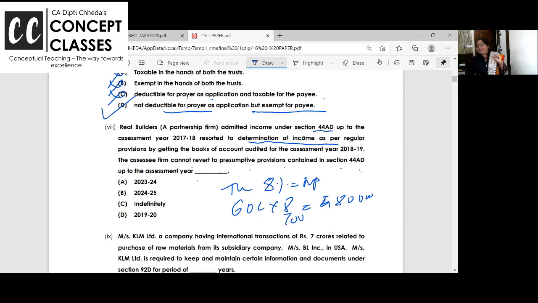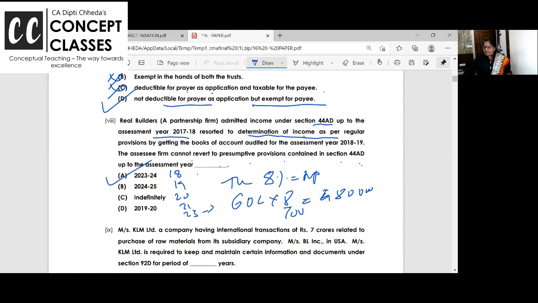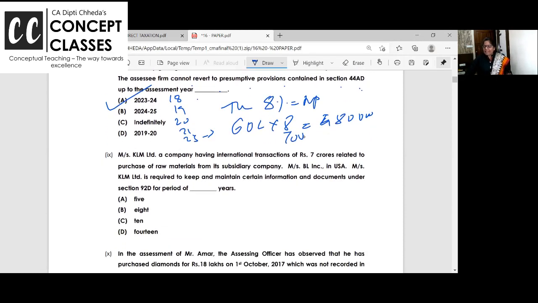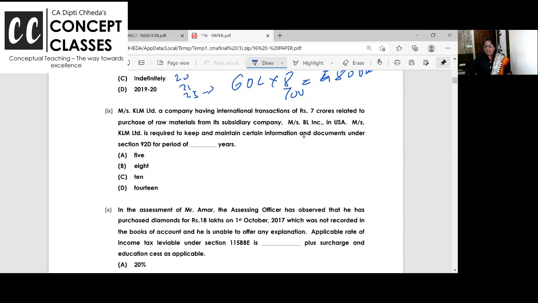So if you're saying, no, I don't want to go for presumptive taxation, maintain books, then maintain the books for the next 5 years. So assessment year 17-18 you resorted, then you came back, so 18-19, 19-20, 20-21, 21-22, 22-23, 23-24. This is the answer. Till 23-24 you cannot do this. Good? Right. Already answers are coming. A. Very good, very good.